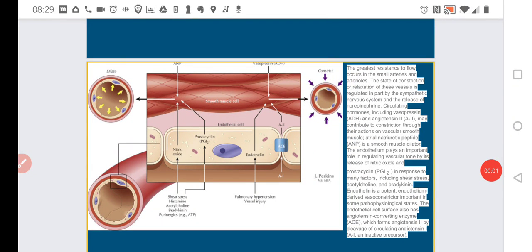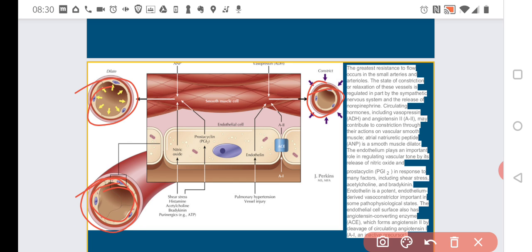What is the role of endothelium in smooth muscle cell regulation generally, whether they contract or dilatate? So first of all, just to stress it, dilatation is when the muscles, smooth muscles in the walls of the vessels are relaxing. Contraction is when they contract. Constriction is when they contract. So we see that we have the endothelium, then we have the muscles, and then we have the serosa.